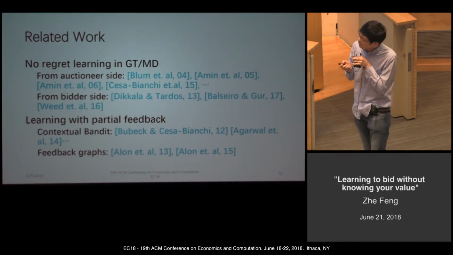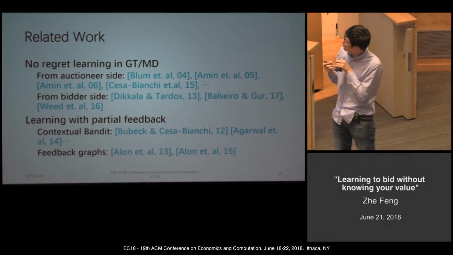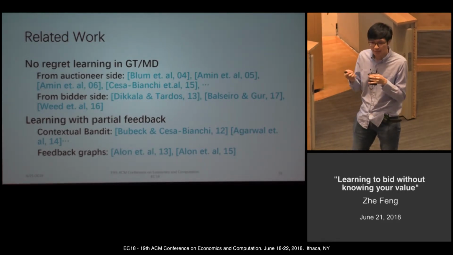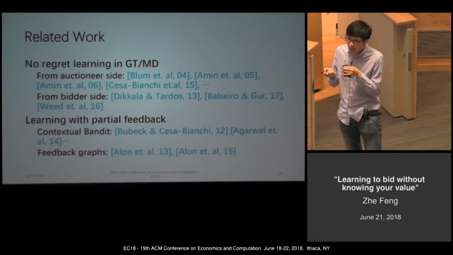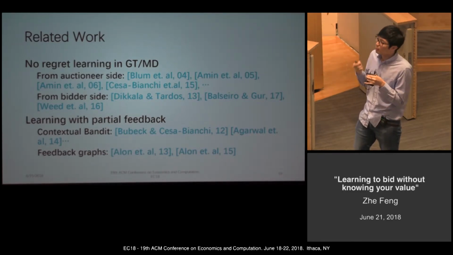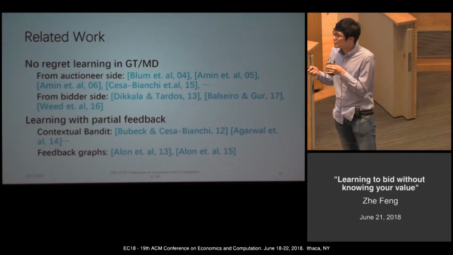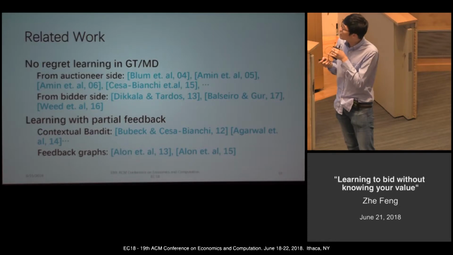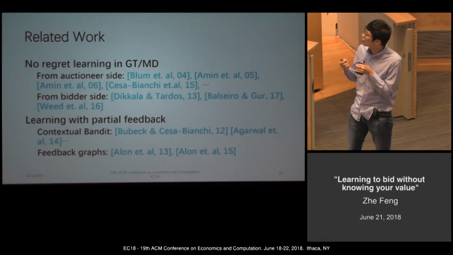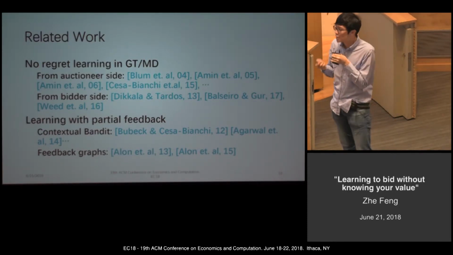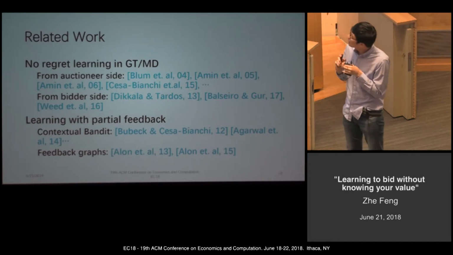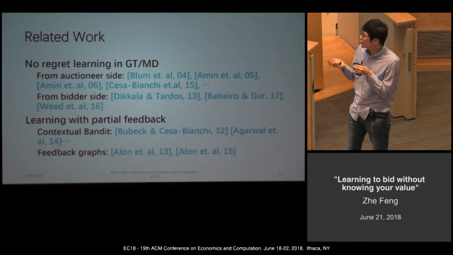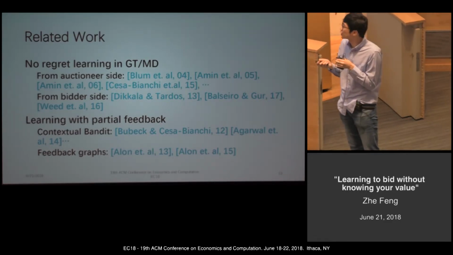And the most related work is from Weed et al. in 2016. They consider the repeated second price auction. And actually, our work is a generalization of their work. We propose a simpler mechanism which can recover their regret bound for the repeated second price auction. And we can easily extend our work to handle more complicated settings like sponsored search, generalized second price auction. Also, our work is closely related to contextual bandit literature and feedback graph literature.